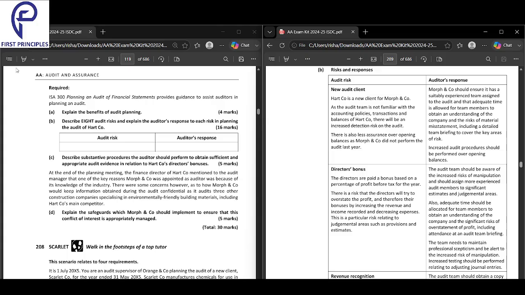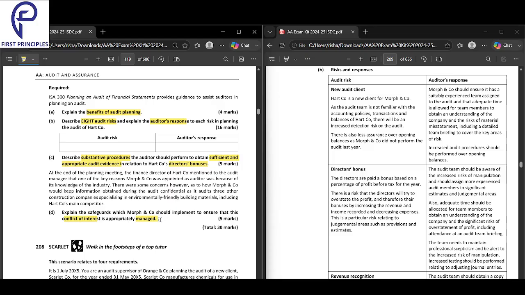So if we first read the question, what are the questions? Firstly, we have to explain the benefits of audit planning. Second, we have to describe 8 audit risks, and along with that, explain the auditor's response to each of those risks. Finally, we have to describe some substantive procedures the auditor should perform to obtain sufficient and appropriate audit evidence in relation to the director's bonus.